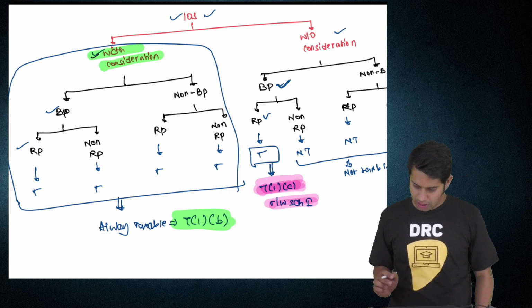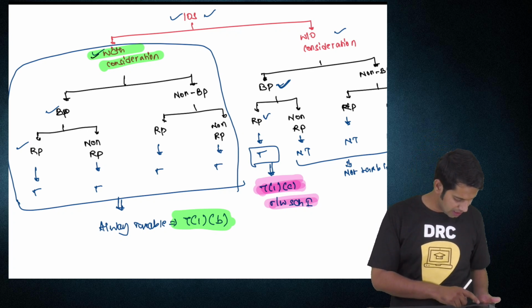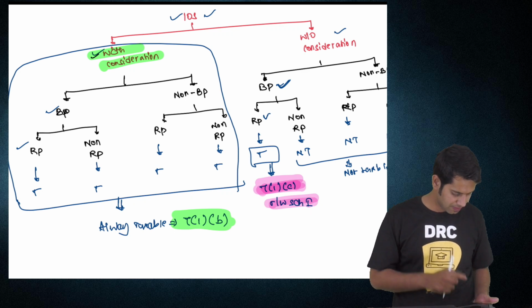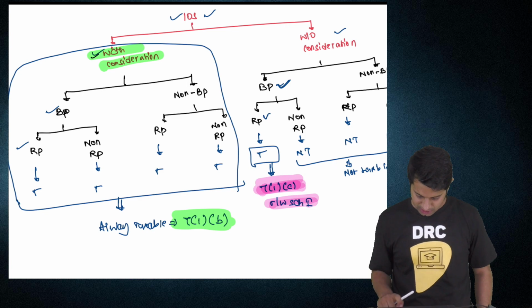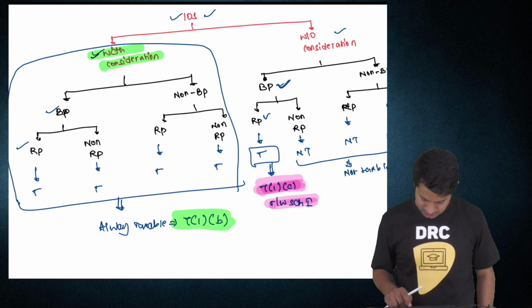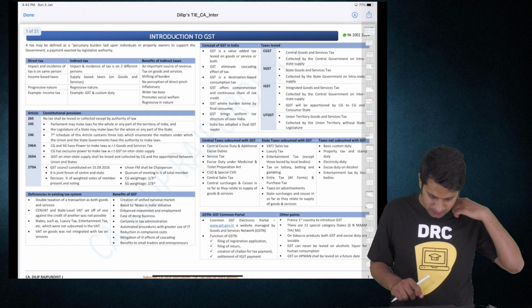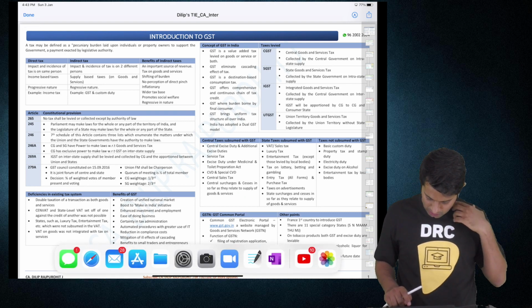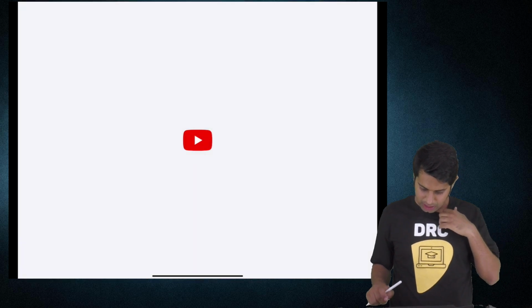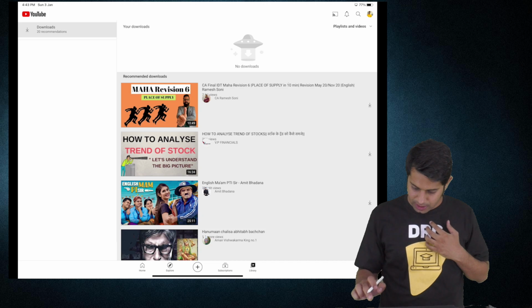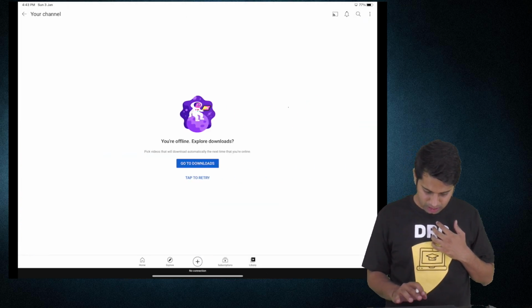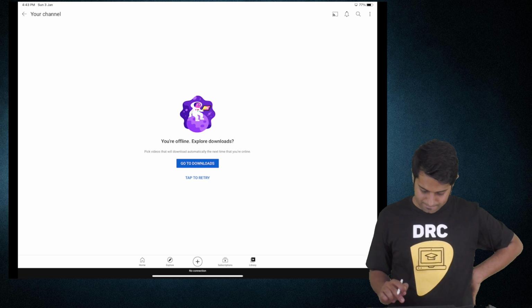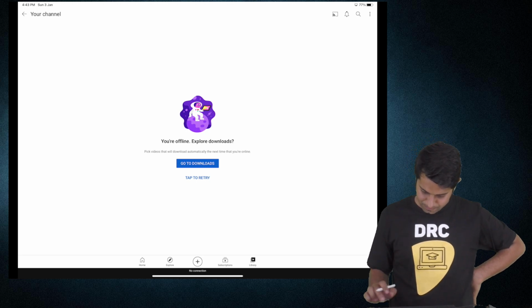Now let us connect to the internet and see that amended material. I will just check whether it is there in this device. I don't think it should be there here. Okay, I'll just log in and I'll go to the YouTube page. Just a second.